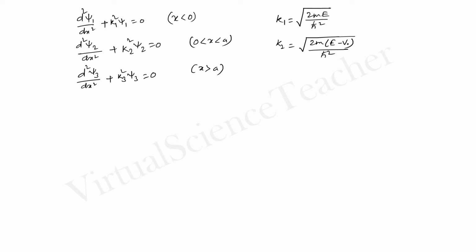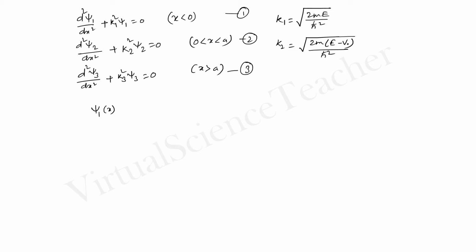Now we are interested to solve these equations, equation 1, equation 2 and equation 3. These 3 equations can be solved by simple ordinary differential equation, and the solutions are